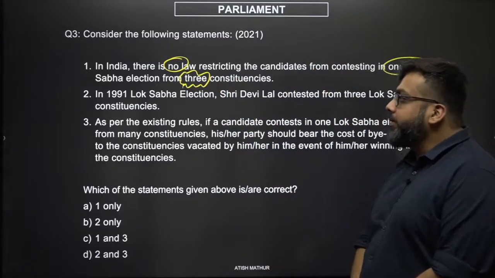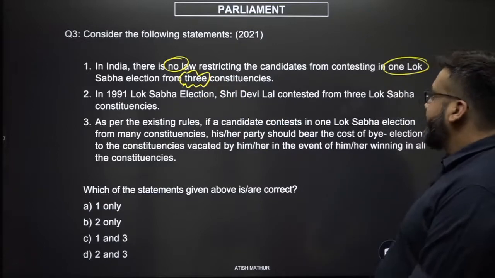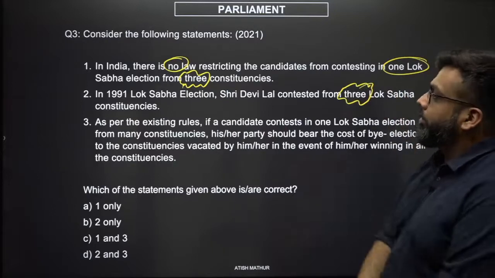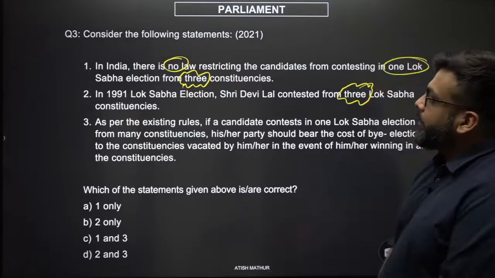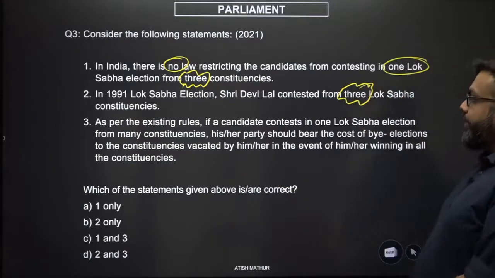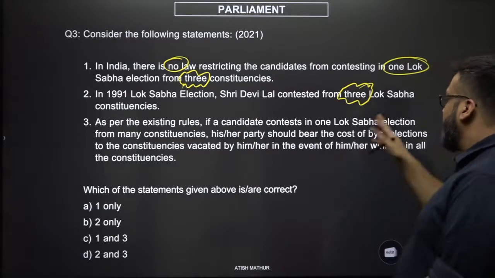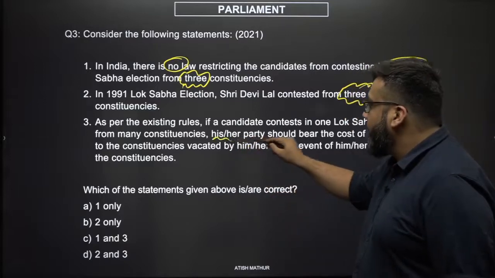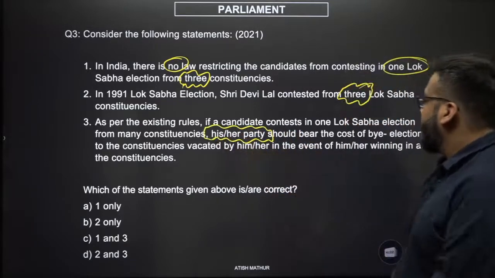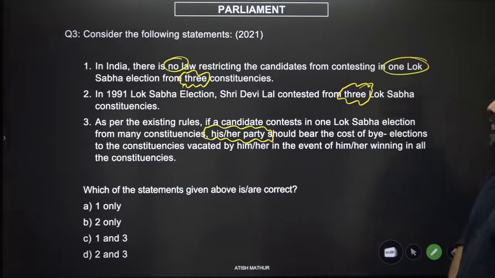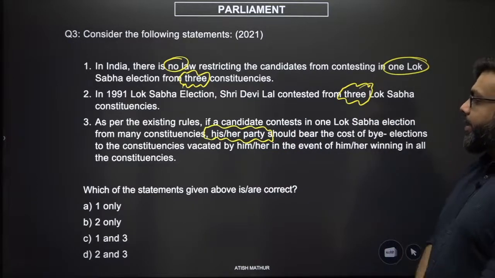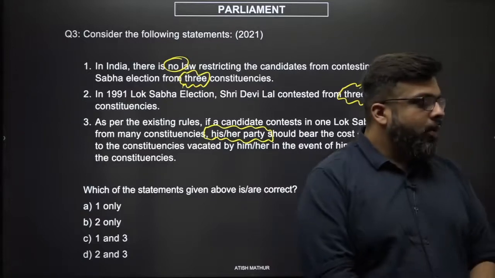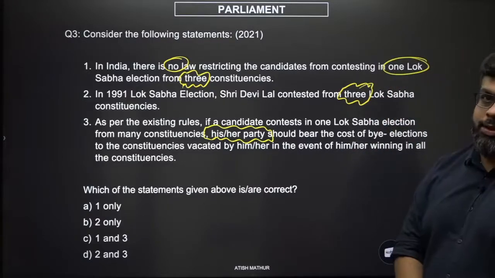Statement 2: In the 1991 Lok Sabha election, Shri Devilal contested from 3 Lok Sabha constituencies. Statement 3: As per the existing rules, if a candidate contests in one Lok Sabha election from many constituencies, his or her party should bear the cost of by-elections to the constituencies vacated by him or her in the event of him or her winning in all the constituencies.